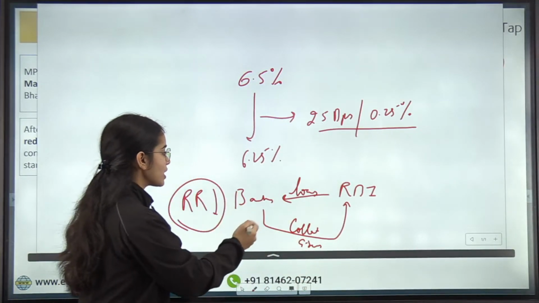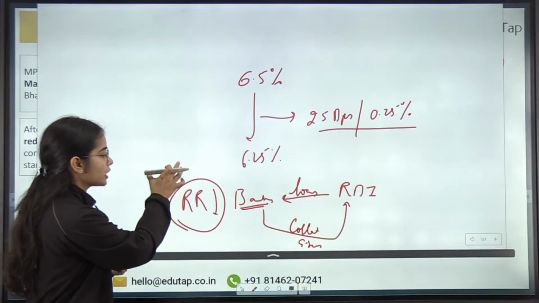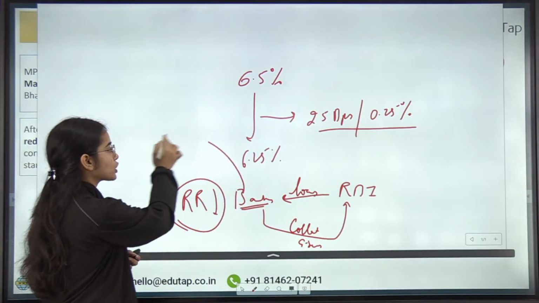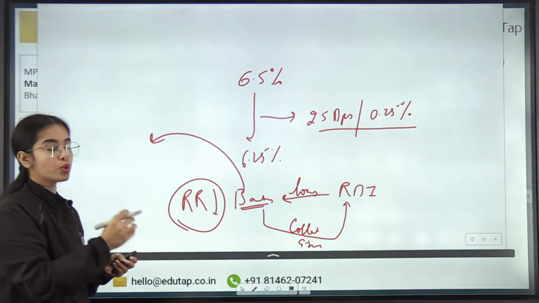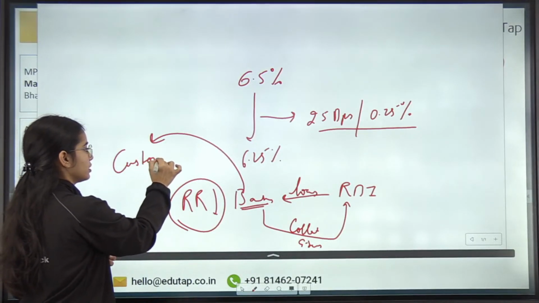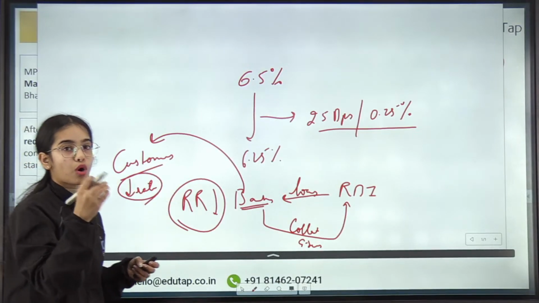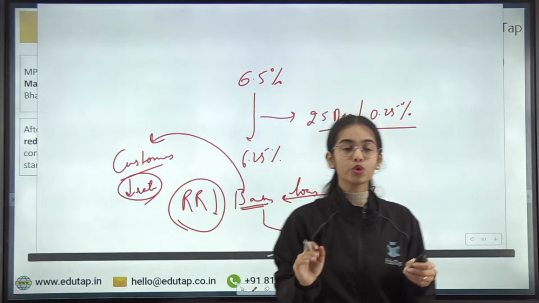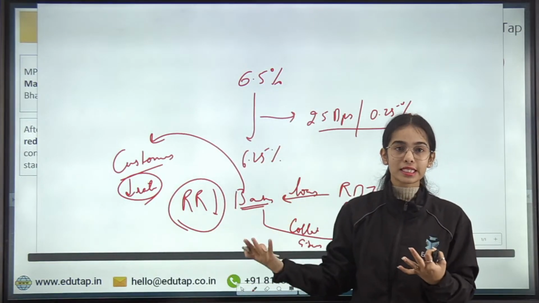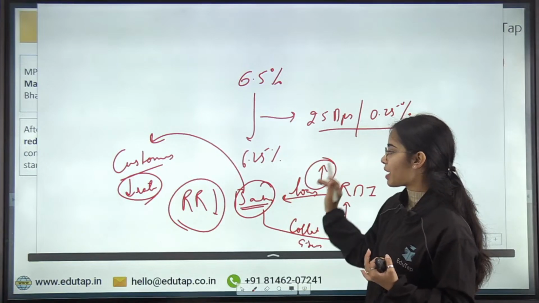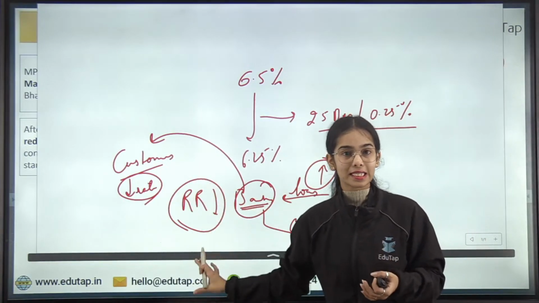Okay, so banks will start getting the loans at lesser rate from the Reserve Bank of India, and the banks will also start providing the loans to its customers at the lesser rate. So the cost of loans is going to reduce for the customers also. So this is the idea, that the banks will want to take more loans at the lesser repo rate.